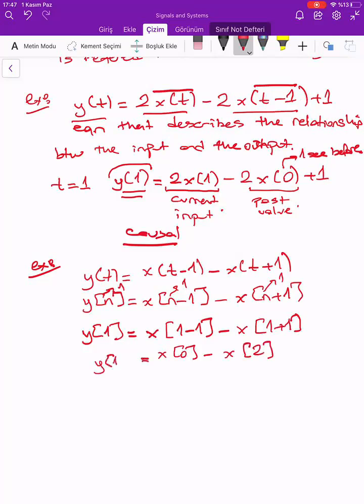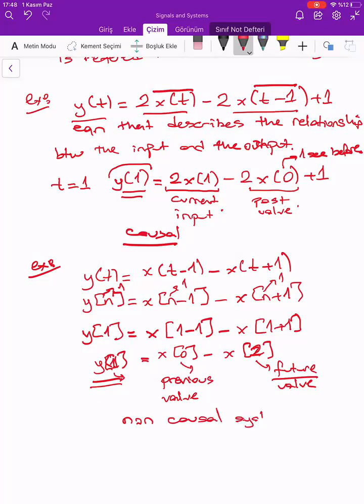So in order to calculate the value of my output at sample one, I need to know the previous value. That means the past value. And this is a future value, right? So in order to calculate a value at one, let's say, second or one sample, I need to go and find out the value at 2 seconds, which is a future value. So this is a non-causal system. Why? Because I need to know the future value.